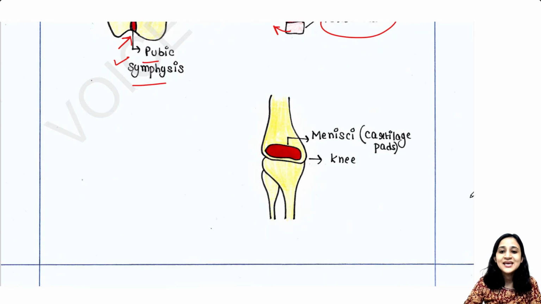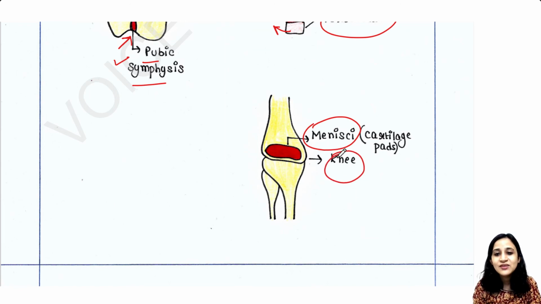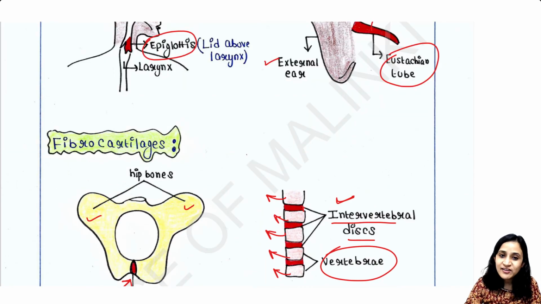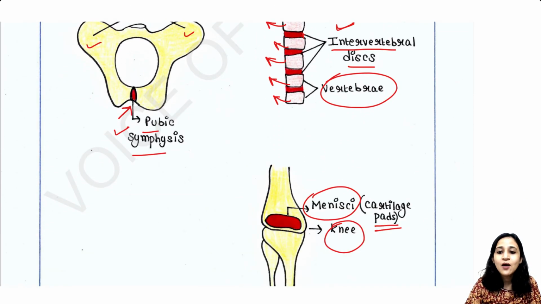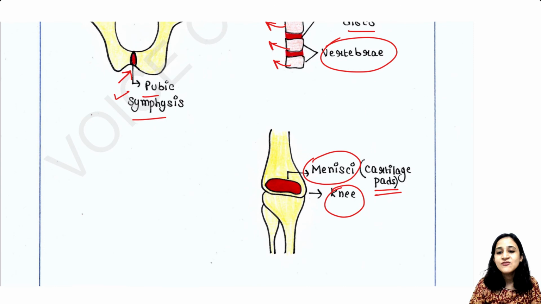And one more thing is menisci. Menisci is the portion which is present in the knee. In our knee we have menisci. It is a pad-like part, and it is also made up of fibrocartilage. So in our knee we have some pad-like structure between the bones. That pad-like structure is called menisci. There also you will get this type of cartilage.